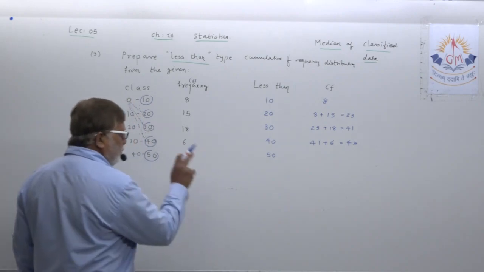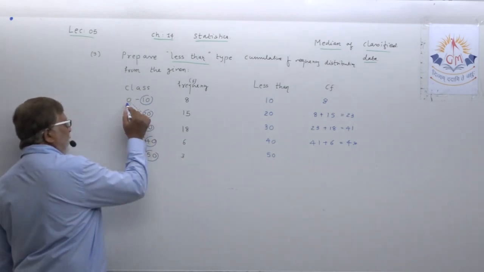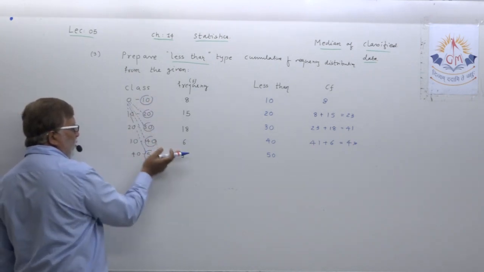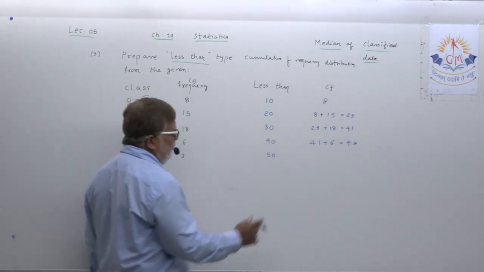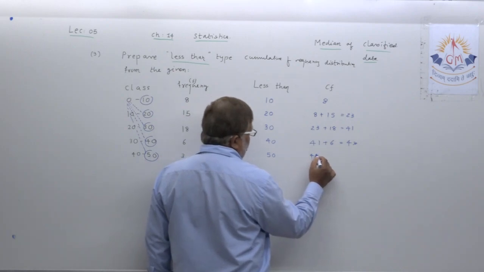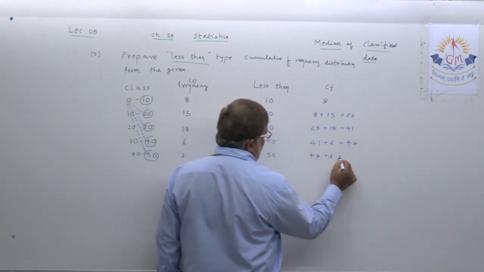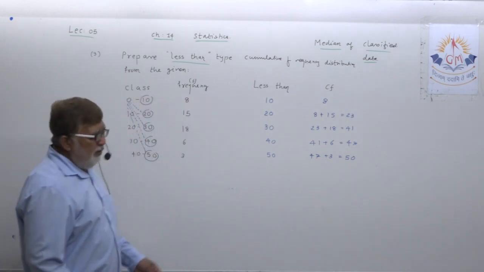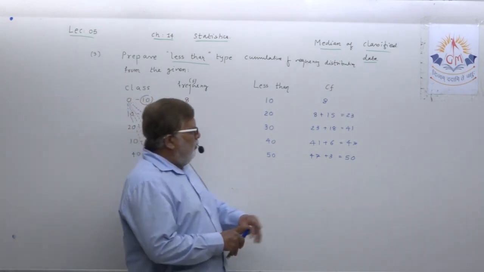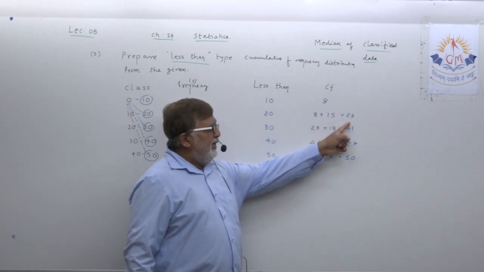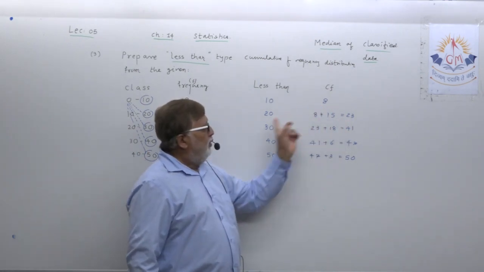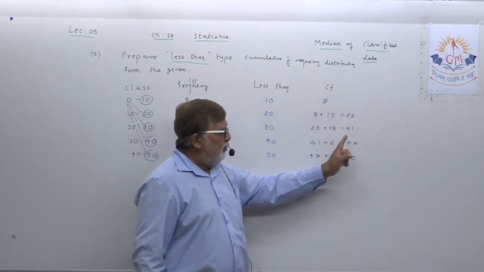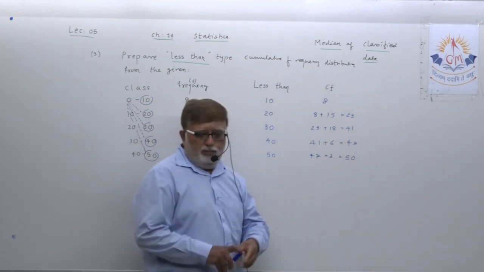Now when you are speaking of less than 50, you are targeting from 0 to 50, means all frequencies, till 47 we have. Now you just add 47 plus 3, this is 50. So this is the way you can prepare. Actually I have gone on adding this. You can directly write, dear student, 8 plus 15 directly 23, plus 18 41, plus 6 47, plus 3 50.